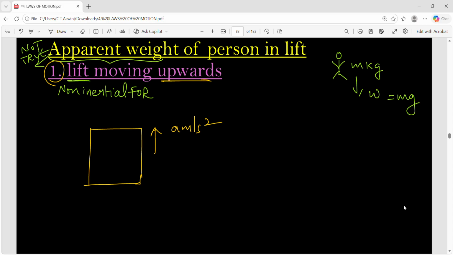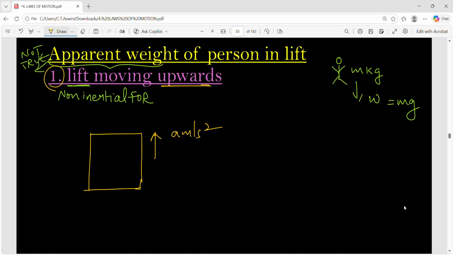Why is it so? Suppose I assume the person's mass is 5 kg. Then what will be the weight of the person? 50 newtons. When the lift is moving, the person will not feel this 50 newtons. Either he will feel more than this or lesser than this. What is the reason? Why doesn't he feel his actual weight when the lift is moving?